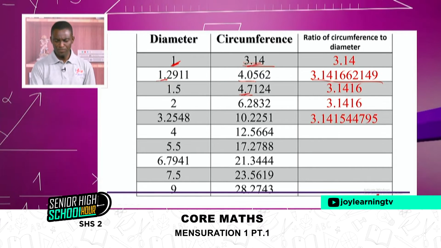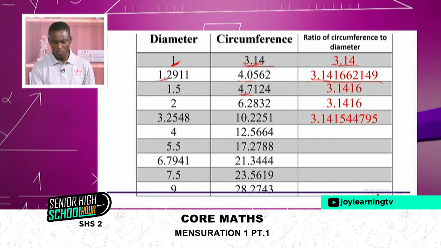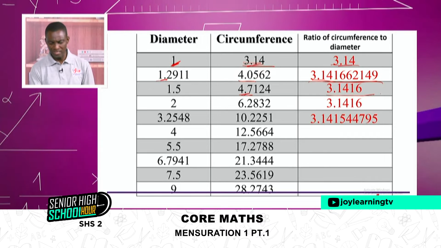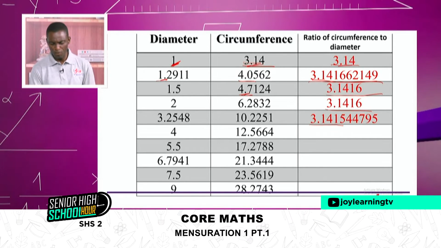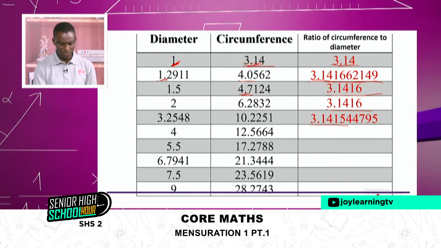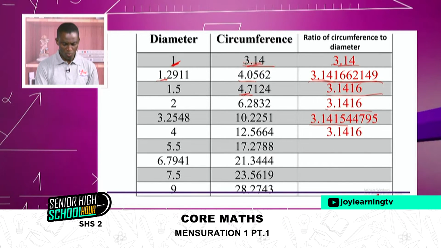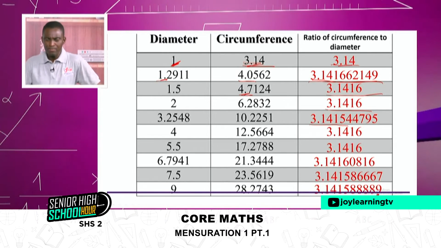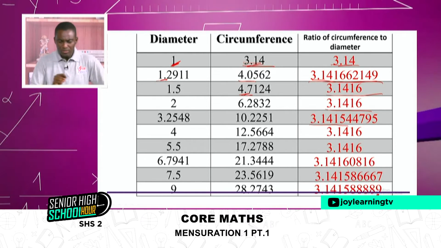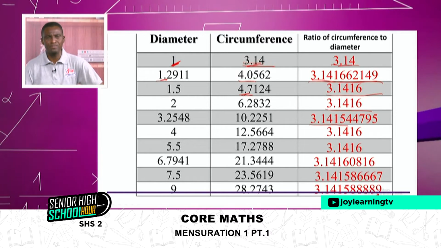So observe 3.14, 3.1416, 3.1416, 3.1416, 3.1415, and so on and so forth. I mean, it's almost the same.